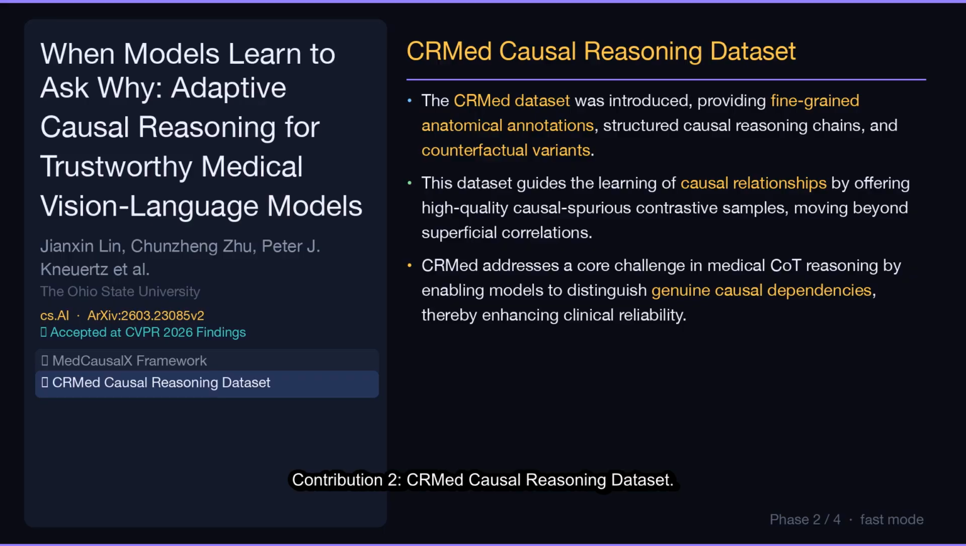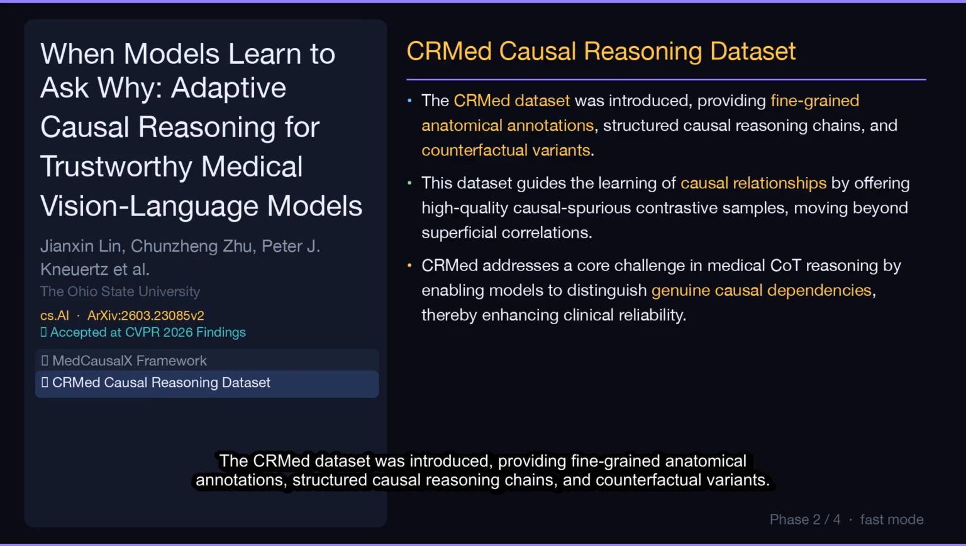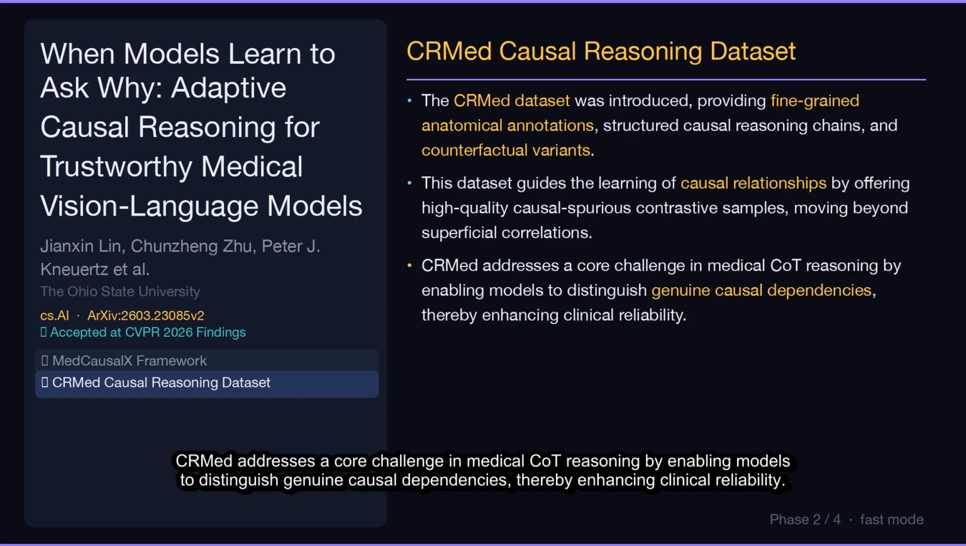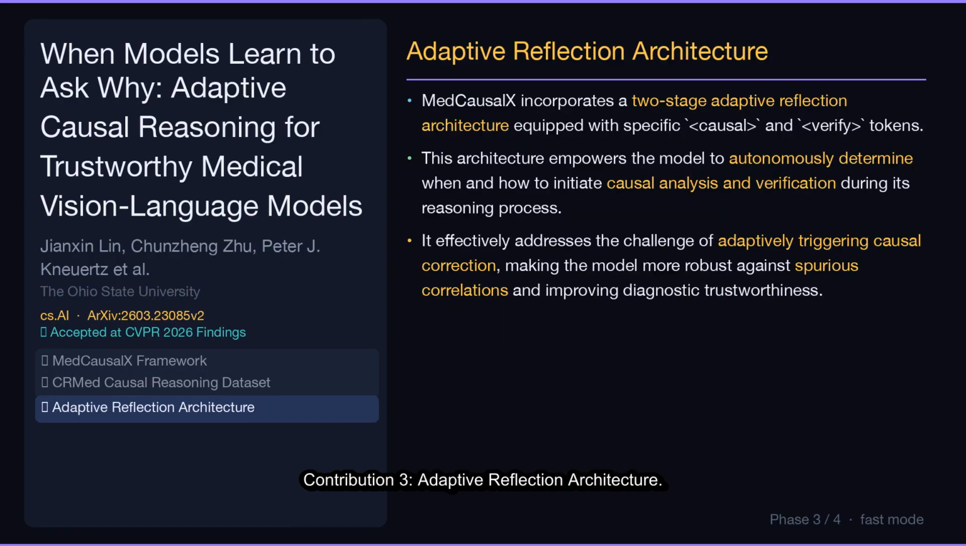Contribution 2. CRM Causal Reasoning Dataset. The CRM dataset was introduced, providing fine-grained anatomical annotations, structured causal reasoning chains, and counterfactual variants. This dataset guides the learning of causal relationships by offering high-quality causal spurious contrastive samples, moving beyond superficial correlations. CRM addresses a core challenge in medical COT reasoning by enabling models to distinguish genuine causal dependencies, thereby enhancing clinical reliability.